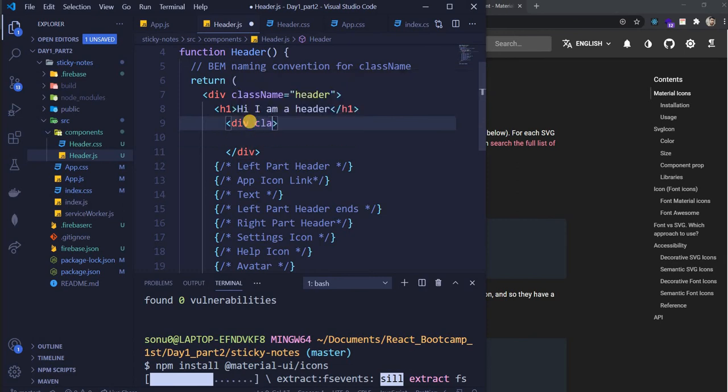So div className equal to, let's put header, two underscores. This is the BEM naming convention, guys.